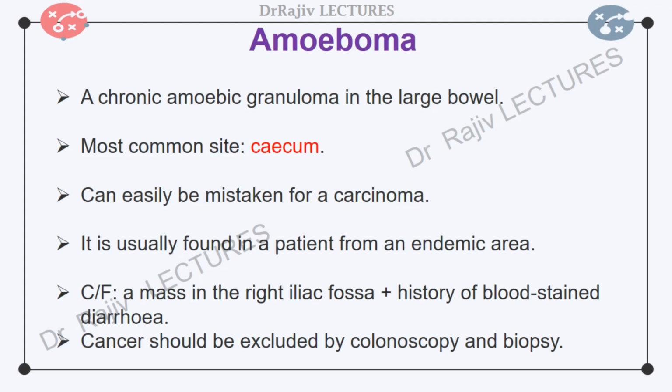It usually presents in a patient from an endemic area with poor health and intermittent fever. There is a mass in the right iliac fossa with a history of blood-stained diarrhea. When an amoeboma is suspected in a colonic mass, cancer should be excluded by colonoscopy and biopsy.